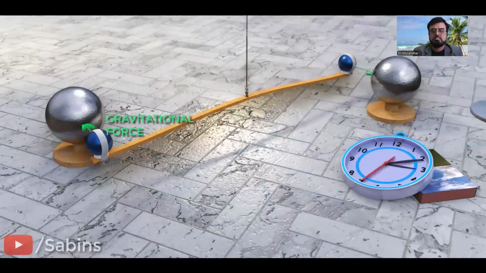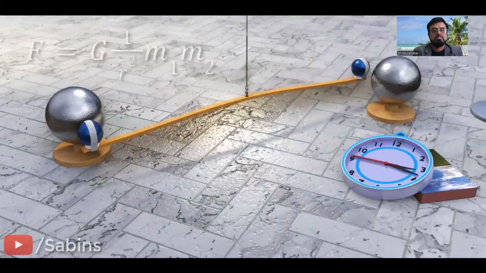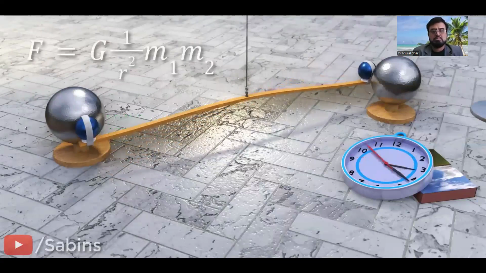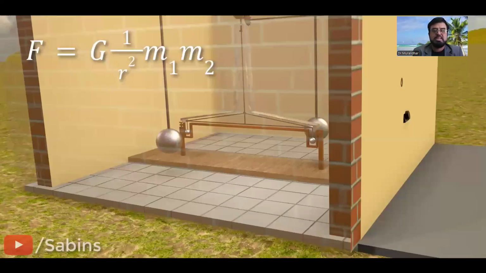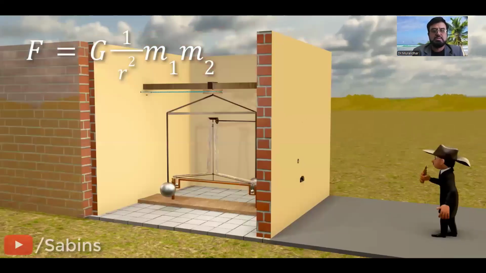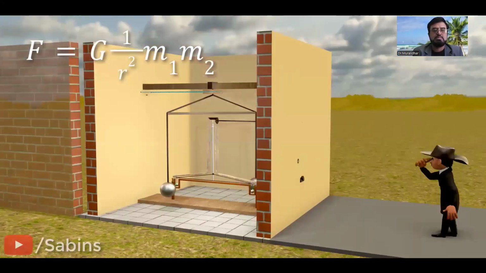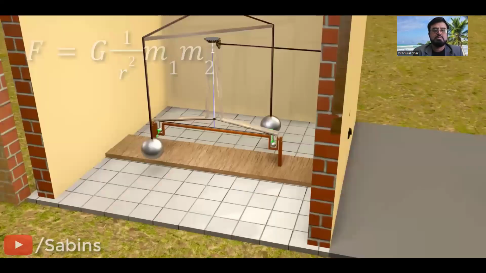Even though Sir Isaac Newton derived the equation for the universal law of gravitation, he didn't find out the value of g. Many years later, an English scientist named Henry Cavendish came up with a clever idea to determine the value of g. His experiment was very similar to the example we saw earlier.